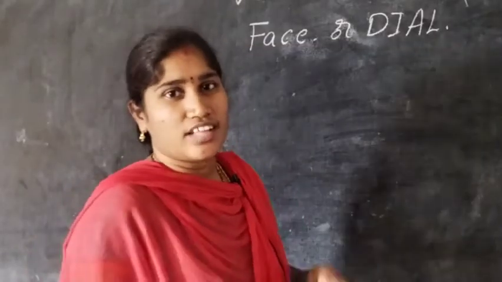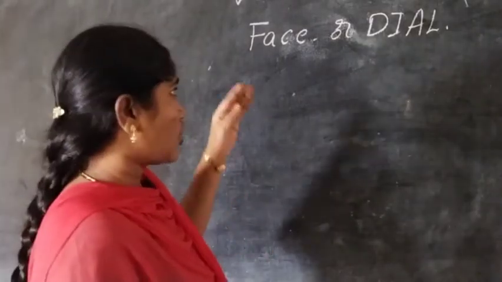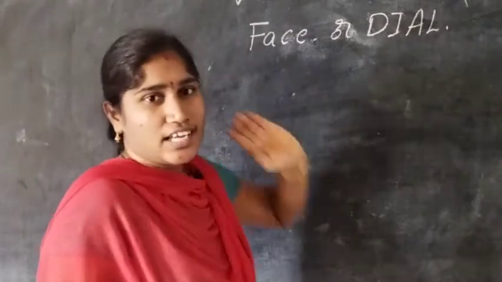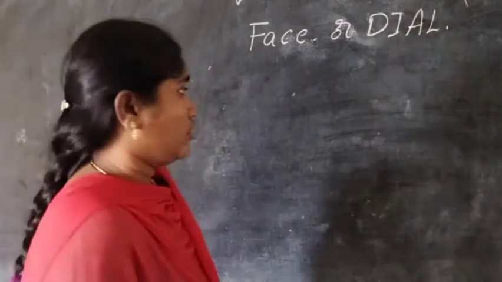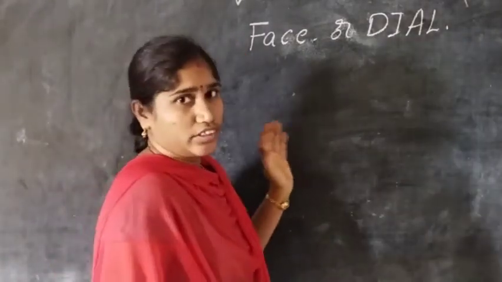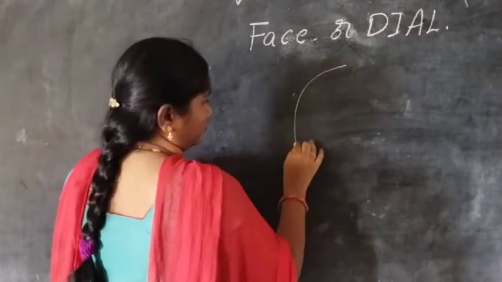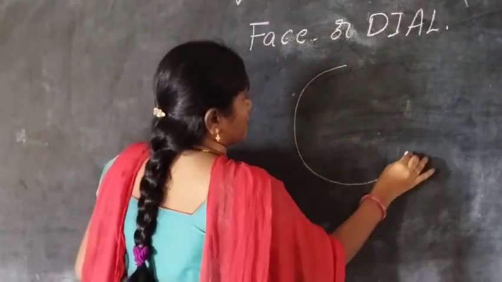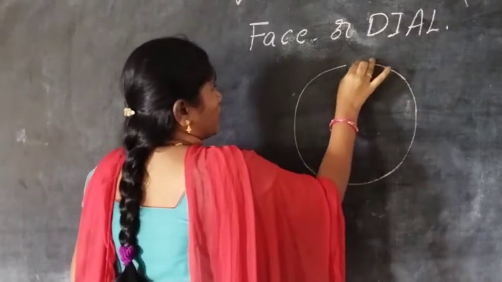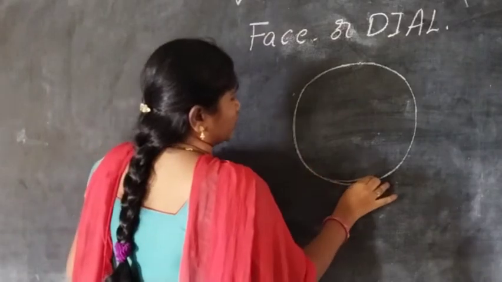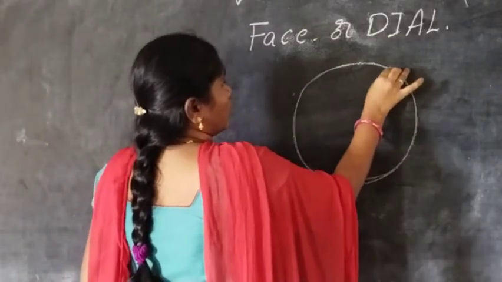Okay children, the front part of a clock is called the face or dial. The face tells us the time. Now I will draw one clock here for you. What is it children? This is a clock.